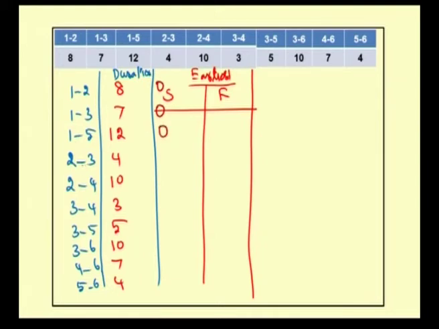Next, for the activity 2 3, the start node is 2. For the node 2, the starting time is 8. So, for this starting time is 8. For 2 4, the initial node is 2, therefore, starting time is 8. Now, for the activity 3 4 and 3 5 and 3 6, the starting node is 3. For the node 3, the earliest starting time is 12. Therefore, the starting time for 3 4, 3 5 and 3 6 are 12.